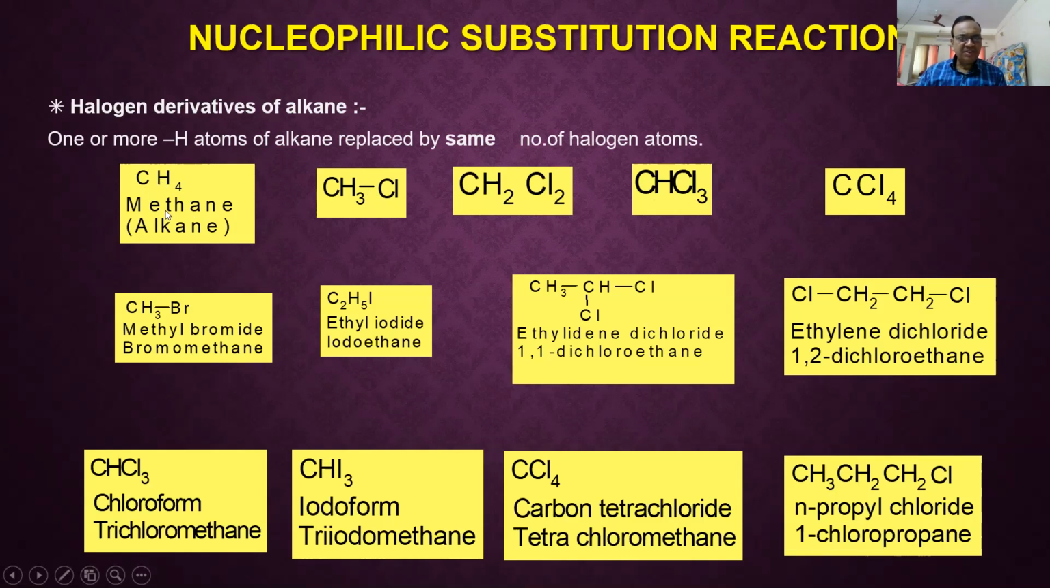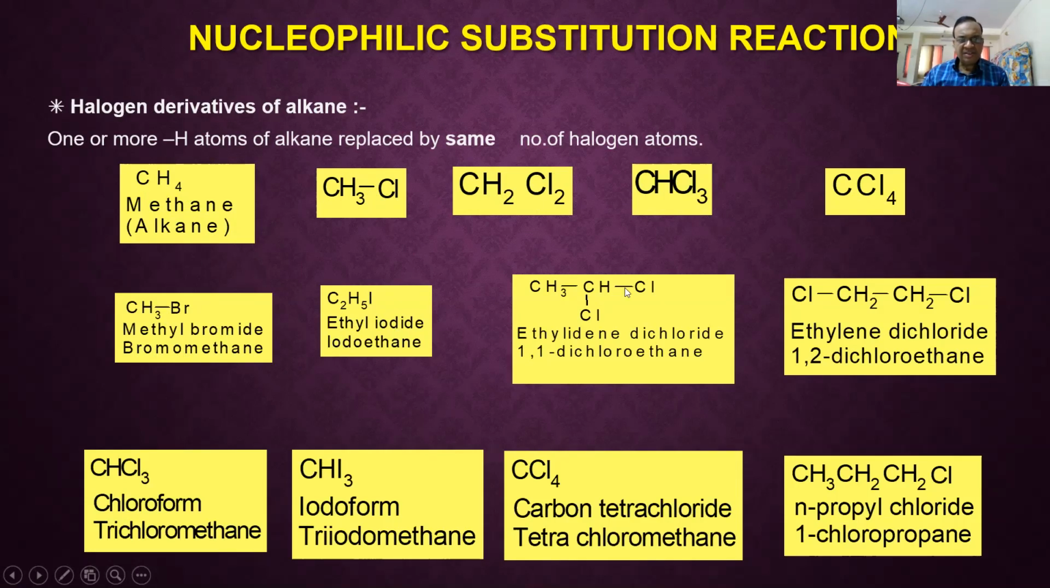For example, this one is methane. CH3Cl, methyl chloride; CH2Cl2, methylene dichloride; CHCl3, chloroform; CCl4, carbon tetrachloride. So this one is methyl bromide, IUPAC name bromomethane; ethyl iodide, iodoethane. The common name is written as alkyl halide, the IUPAC name as haloalkane.